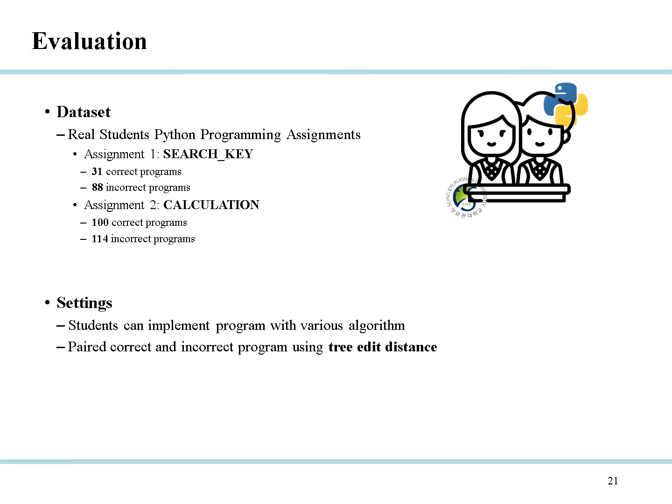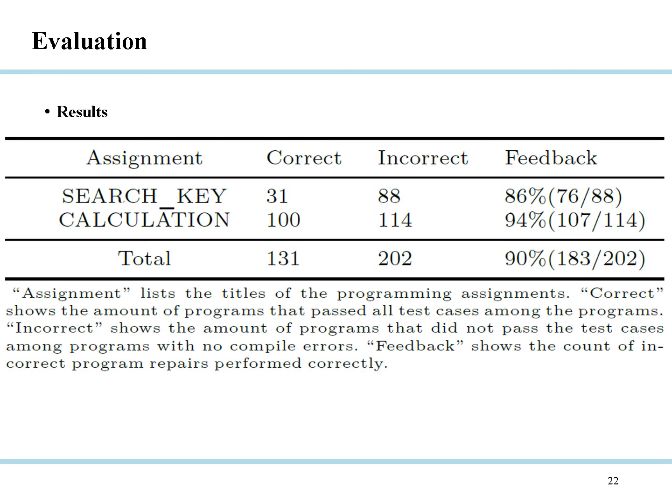Students can write programs with a variety of algorithms. Therefore, to generate feedback with the algorithms that are most similar to the student, we pair the programs with the most similar structure through the tree edit distance for the experiment. The table shows the result of our experiment, and as you can see, we generated feedback on 90% of the total of 202 incorrect programs.